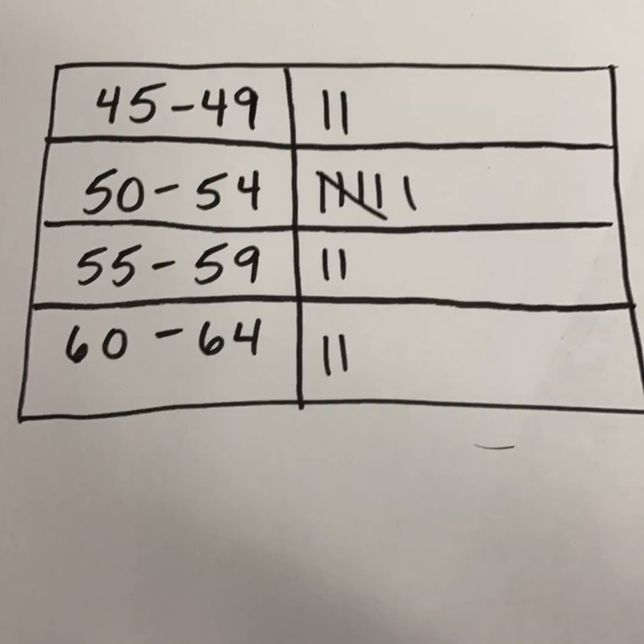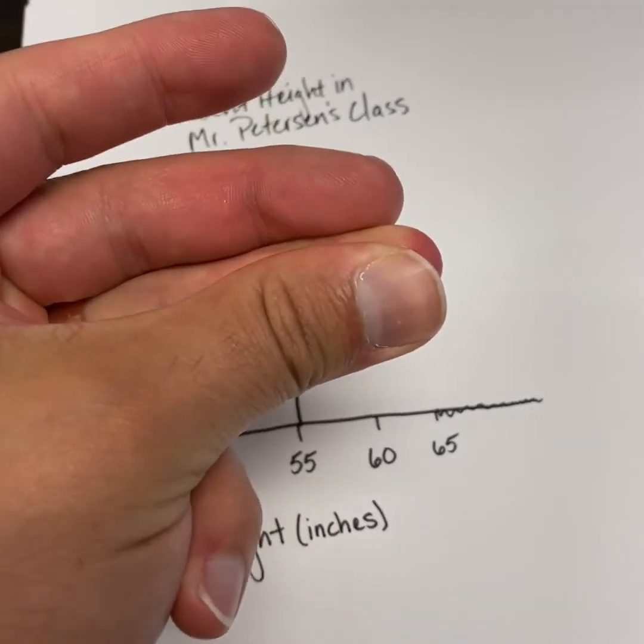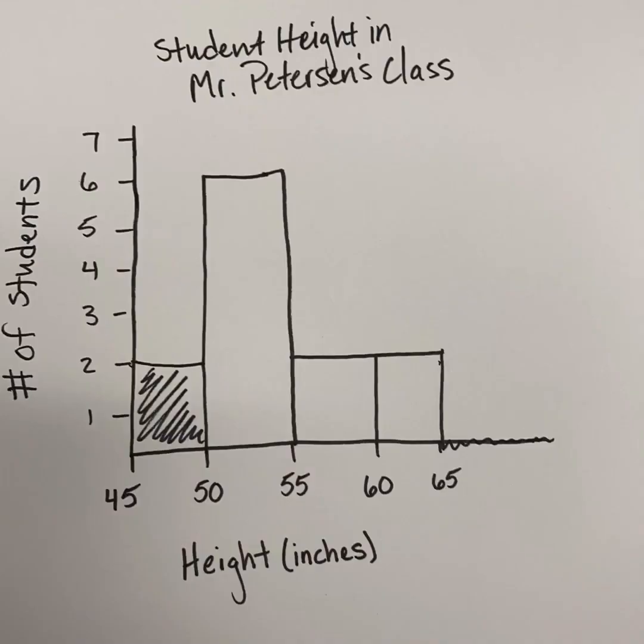Let's go and handle these last 2 at the same time. 2 students between 55 and 59, and 2 students between 60 and 64 inches. And there we have it, a completed histogram. It's not colorful or beautiful, but it is a histogram that shows the data that we collected.